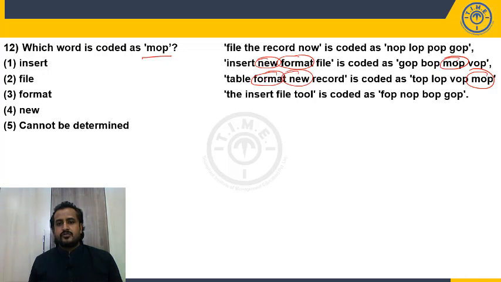So among this new and format, is there any other word common? I mean, are these words common in any other statements? Look at it, file, the, record, now. No. The, insert, file, to. No. So new and format are common only in the second and third statement. So we are unable to decide the code for new and format. So it could be MOP or VOP. So can you decide the code for MOP? No. So my answer is cannot be determined. So choice 5.